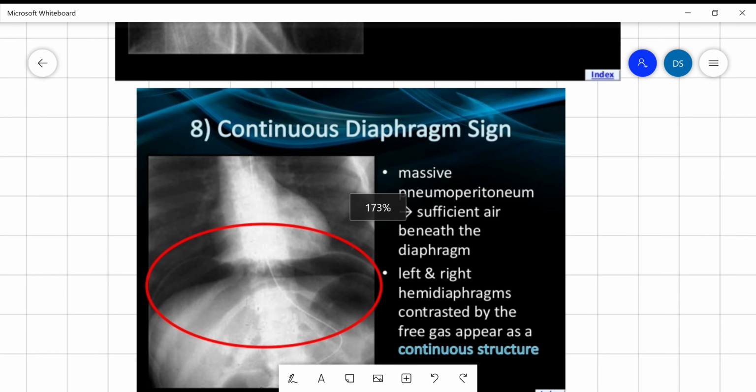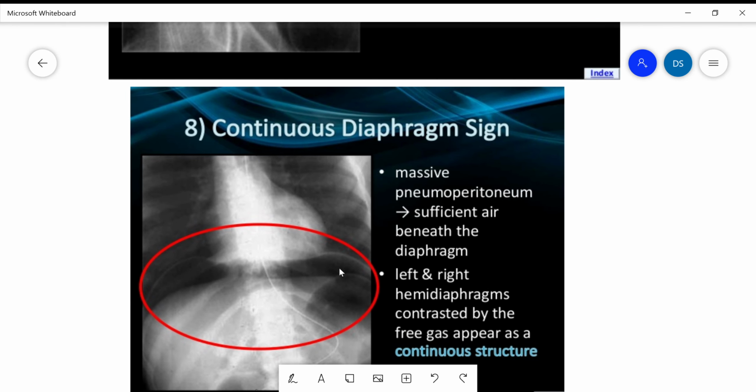Then continuous diaphragm sign, when there is massive pneumoperitoneum, there is large amount of air just beneath the diaphragm on both the sides, which appears as a continuous structure, and that is known as continuous diaphragm sign. It can also be seen in cases of pneumomediastinum.